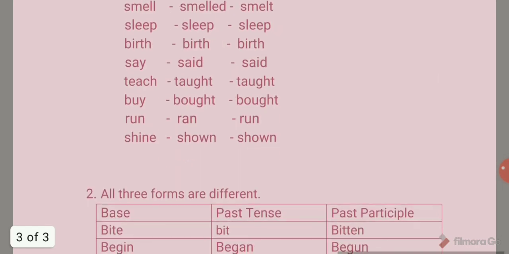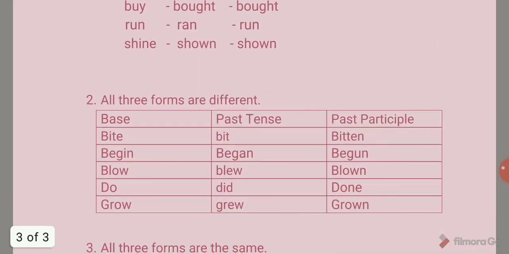Then there is another way of change in the base form, where it changes in three different ways. The base form of the verb is bite, it changes in past tense to bit, and in past participle to bitten. So there are three different forms of the verb: the base form, the past tense and the past participle.